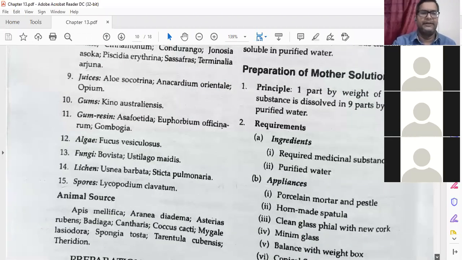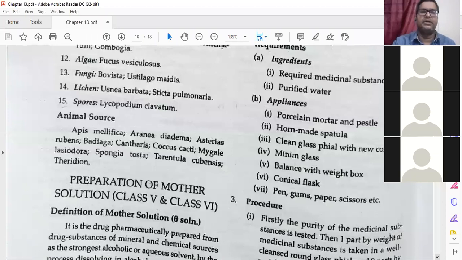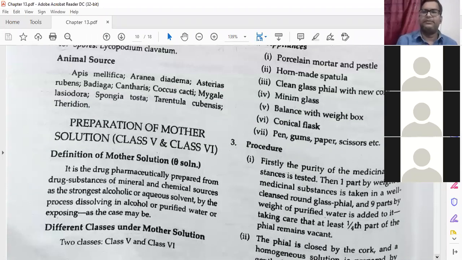Then fungus is there, Bovista, lichens, Lycopodium. Spores are there. There are many examples. Animal sources are also there: Apis mellifica, then Bediaga, Cantharis, Tarantula cubensis.